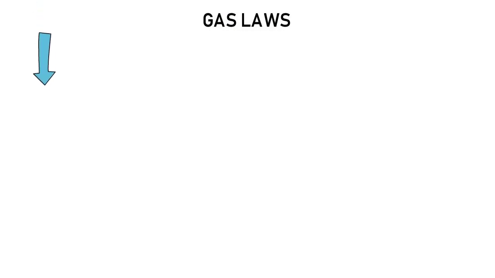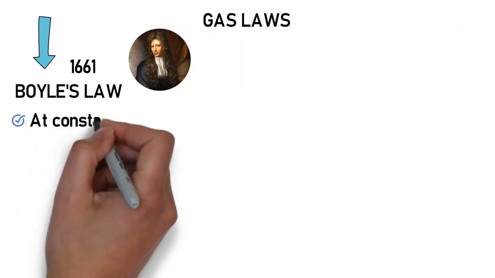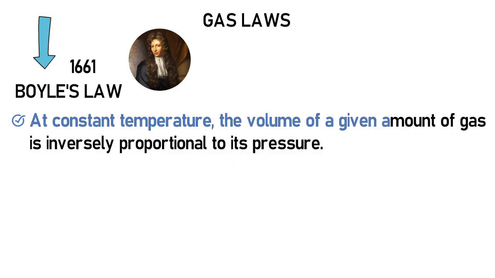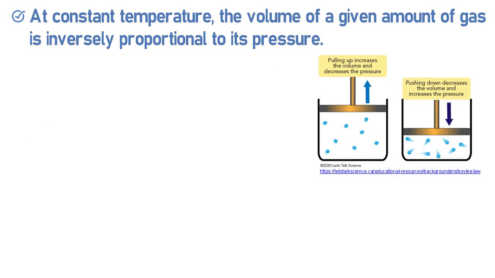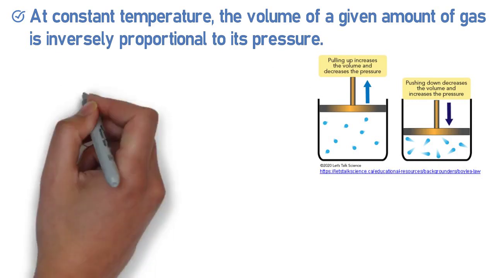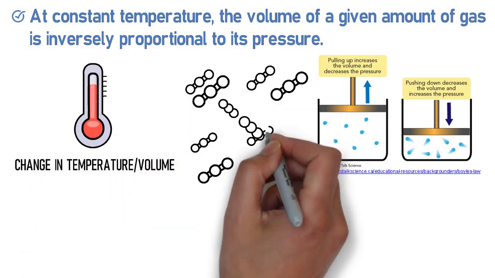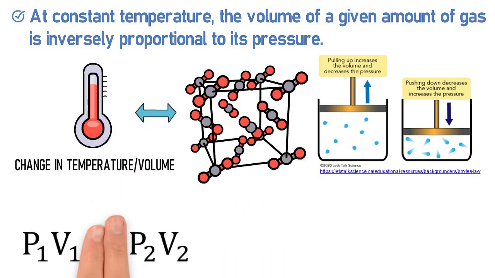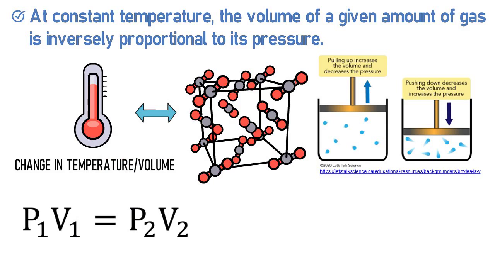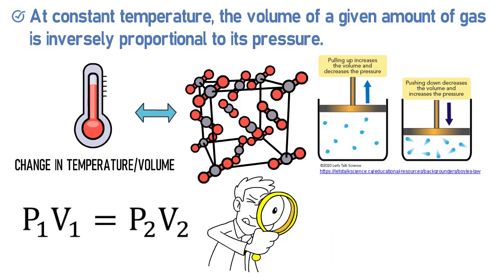Let's talk about those laws. In 1661, Robert Boyle established that a given gas's volume was inversely proportional to its pressure at a constant temperature, meaning that when the volume of the gas increases, the pressure decreases, and vice versa. This law can be used to predict what happens if there is a change in temperature or volume of a given gas. For it to work, the number of molecules and temperature must remain constant. The formula, initial pressure times initial volume equals final pressure times final volume, describes such relationship and is used to determine the value of the unknown variable after a change in pressure or volume has occurred.